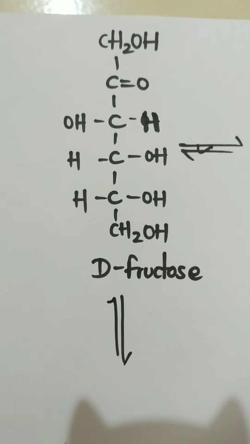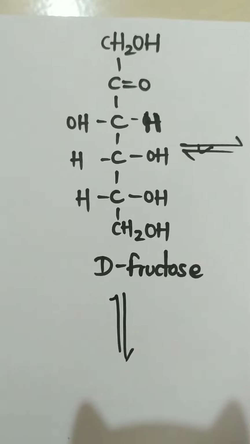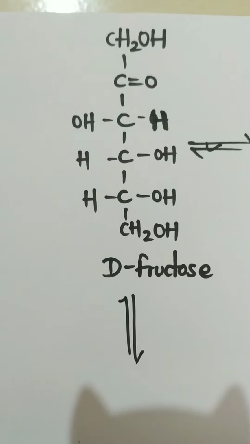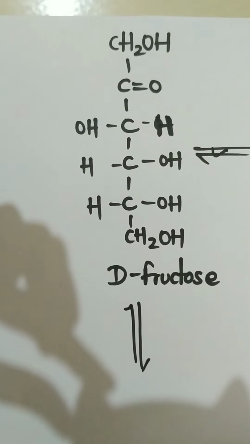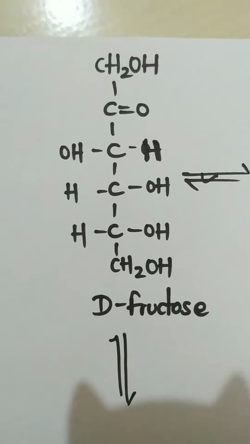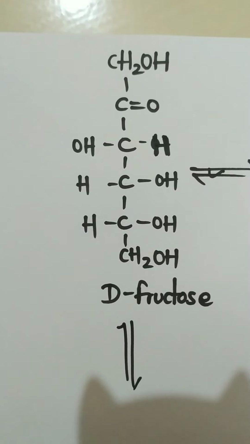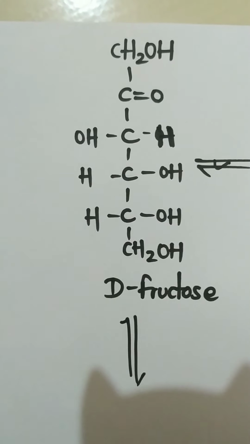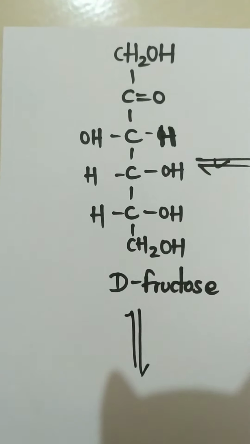Let's take the D-fructose structure. Look at the structure. It is a 6-carbon compound with the ketone group attached on the second carbon. Okay. As I said, in the ketone group, it will always be CH2OH on the first and the last carbon atom.